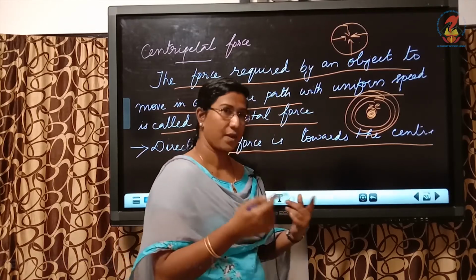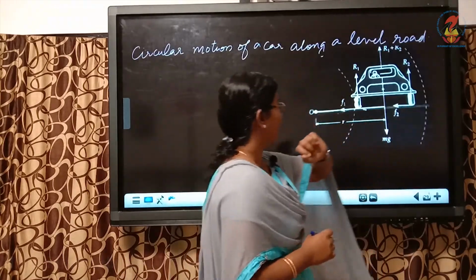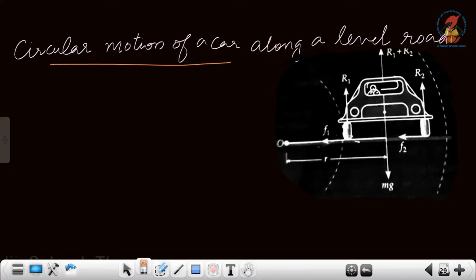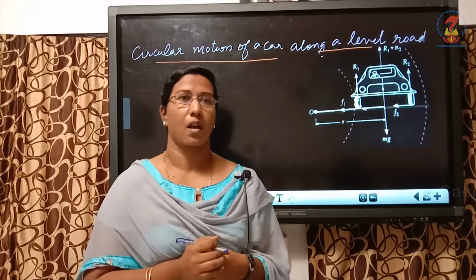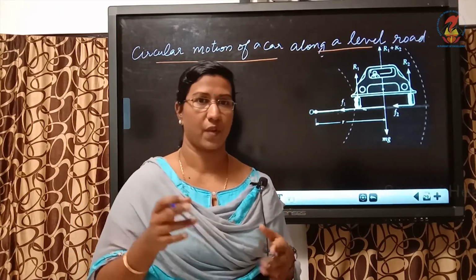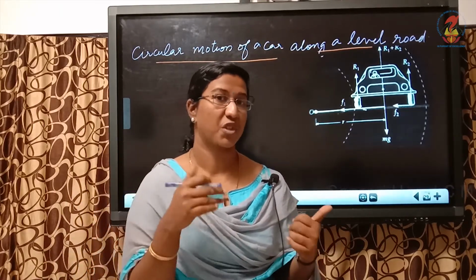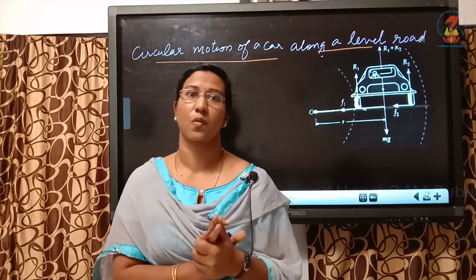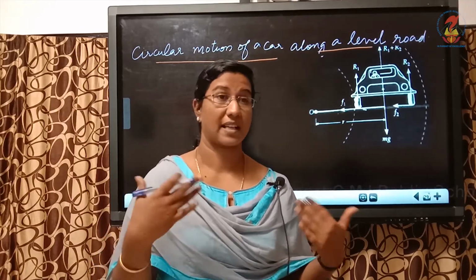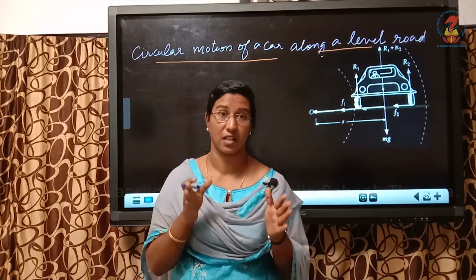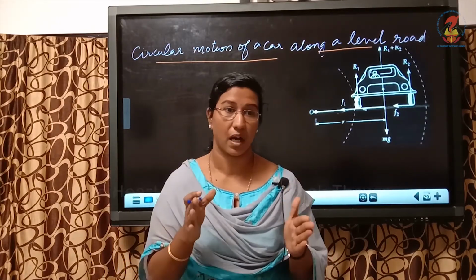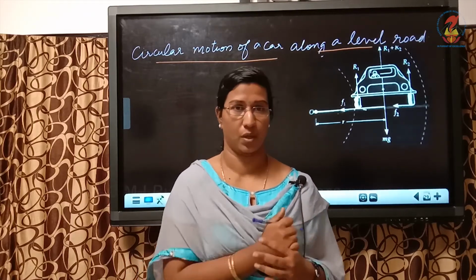Okay. So next we are going to go to our main topic, that is circular motion of a car along a level road, meaning a flat road. When you travel with your parents or when you are traveling in a bus or vehicle, when there is a sudden curve, automatically you can feel the driver adjusts the speed in such a way that an accident is not met, isn't it? So there are certain conditions, certain factors which you have to keep in mind when you are traveling along a curved road.